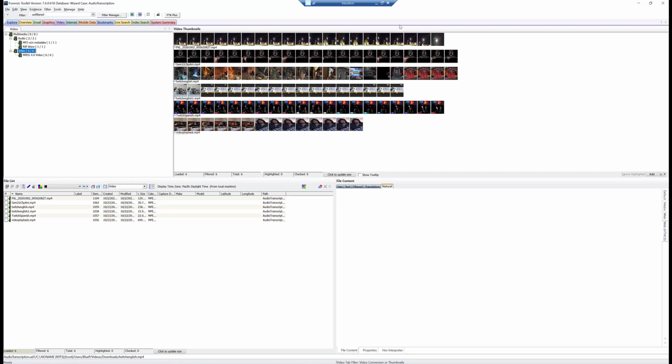So we're in the video. We have some thumbnails set up. Just so you know, we did improve the speed massively of thumbnail generation. It's just one of those things that now there's really no excuse not to run it if you're working a video case. So we're going to start here because we want to generate some transcription.